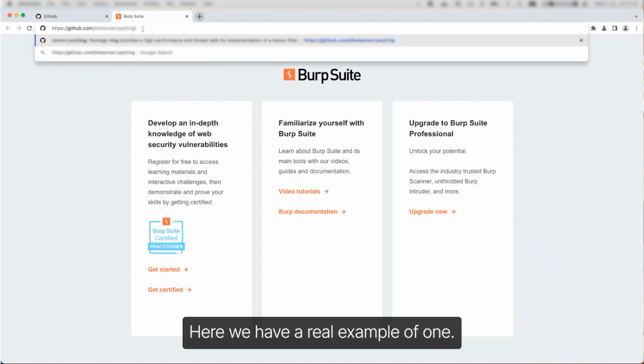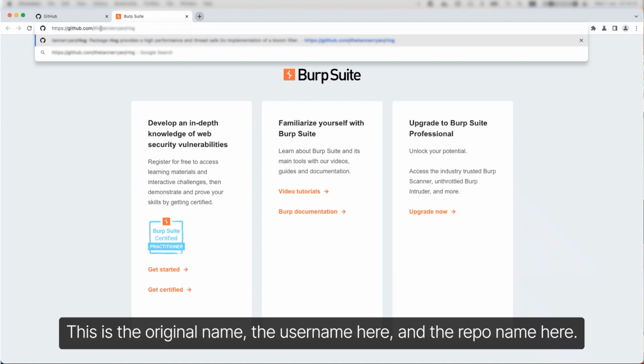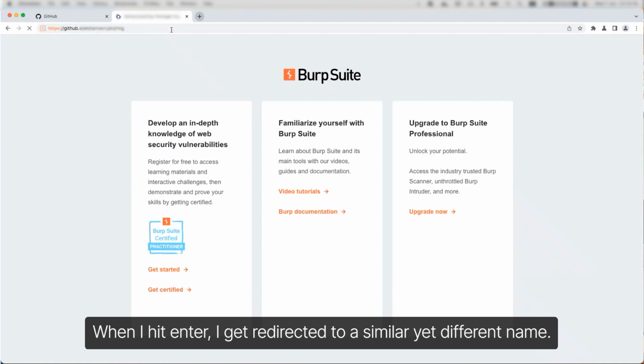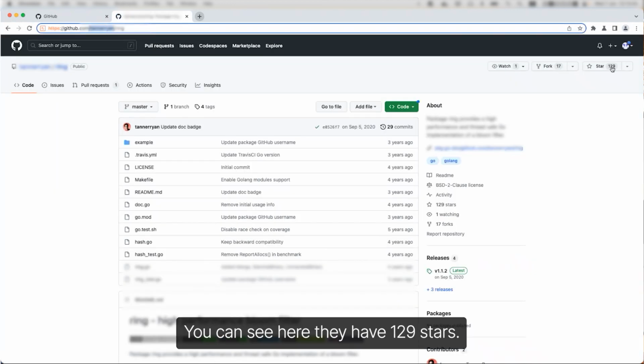Here we have a real example of one. Pay attention to this link. This is the original name, the username here, and the repo name here. When I hit enter, I get redirected to a similar yet different name. You can see here that they have 129 stars.